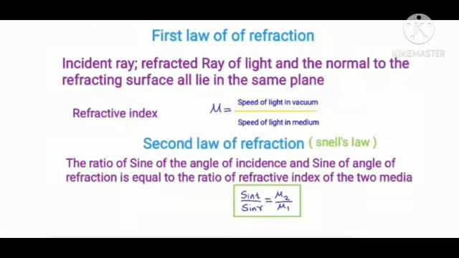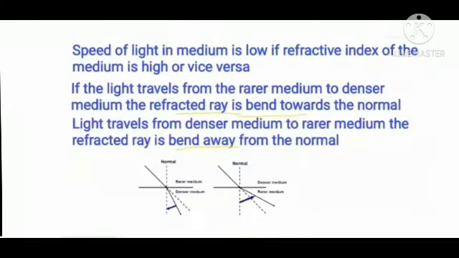Let us see in two different media. Speed of light in a medium is low if the refractive index of the medium is high, and vice versa. If light travels from a rarer medium to a denser medium, the refracted ray is bent towards the normal line.